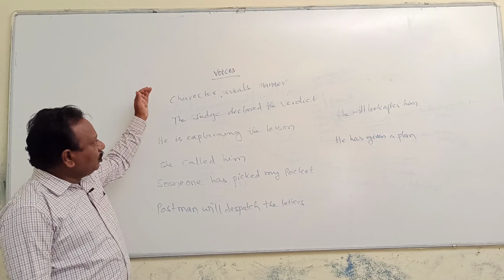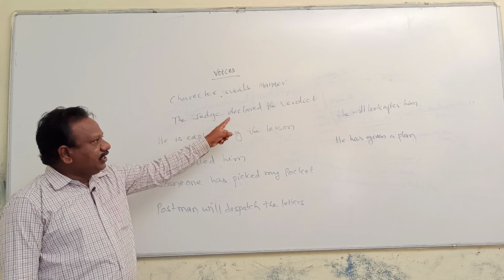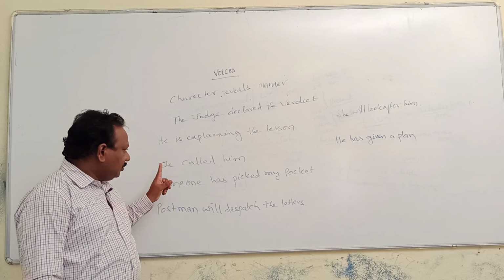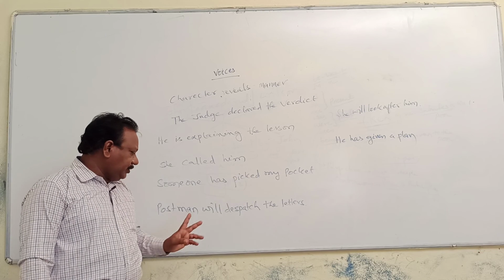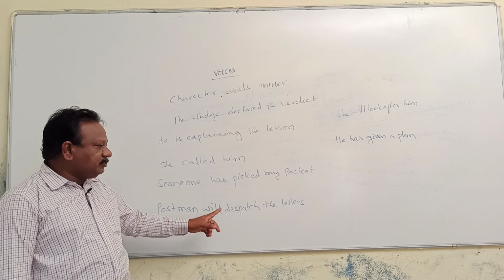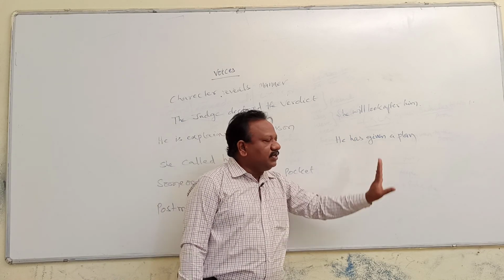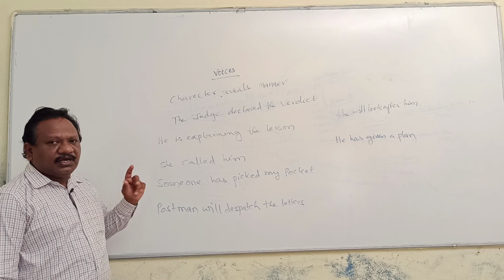Here you are going to find: Character reveals manner. The judge declared the verdict. He is explaining the lesson. She called him. Someone has picked my pocket. Postman will dispatch the letters. She will look after him. He has given a plan. Here you are going to find a few examples.